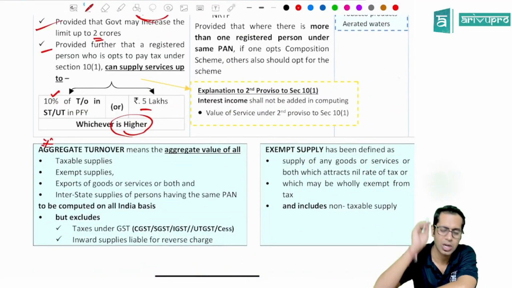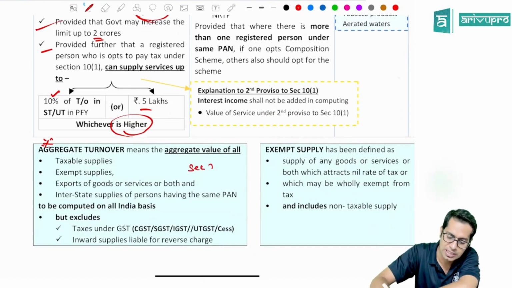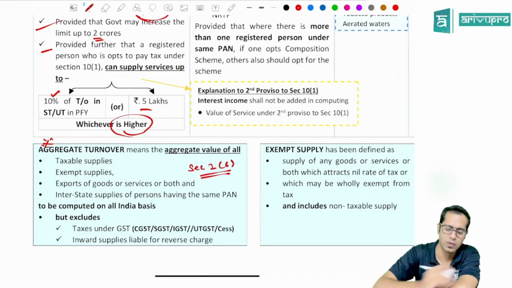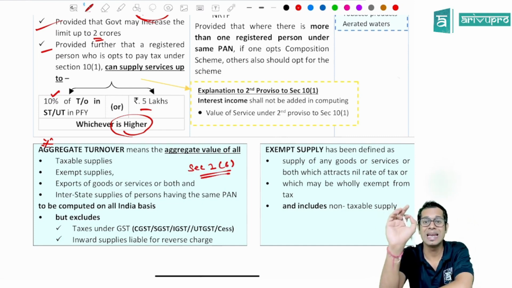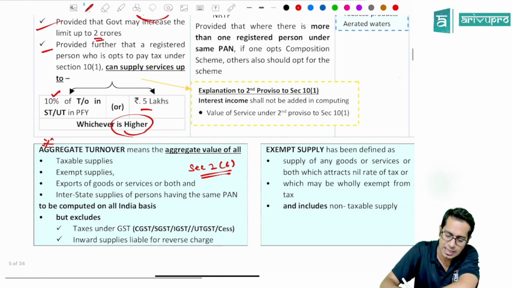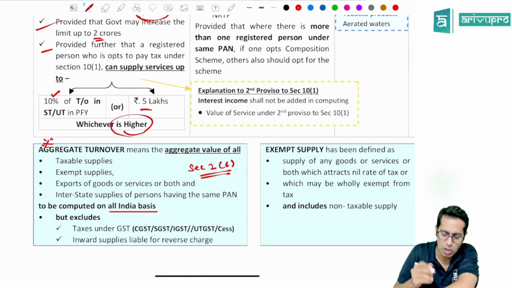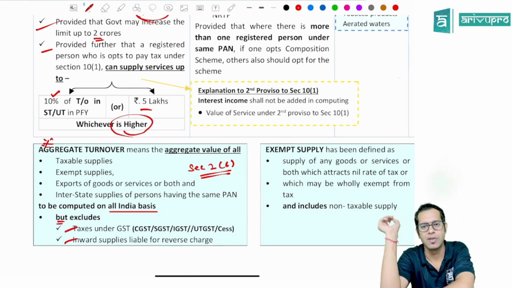Now, the most important definition in your entire GST law is aggregate turnover. Section 2 clause 6 gives the meaning of aggregate turnover. Aggregate turnover means what, sir? Aggregate value of all taxable supplies, exempt supplies, export of goods or services, and interstate supply to a person having the same PAN. This aggregate turnover is required to be computed on an all India basis, but it shall exclude the taxes under GST and inward supply liable for reverse charge.